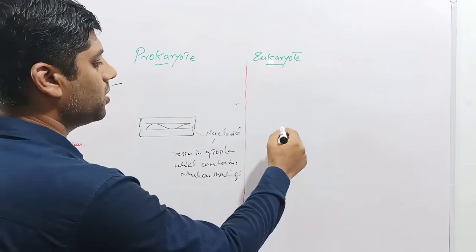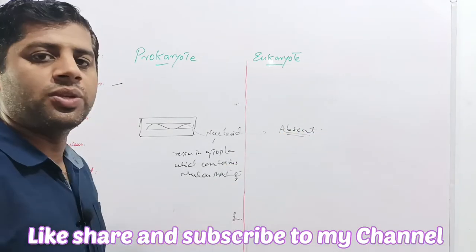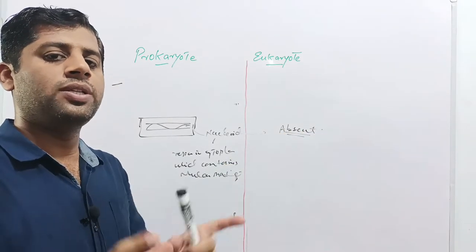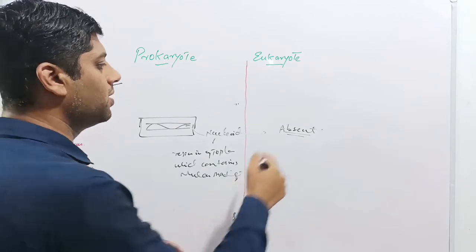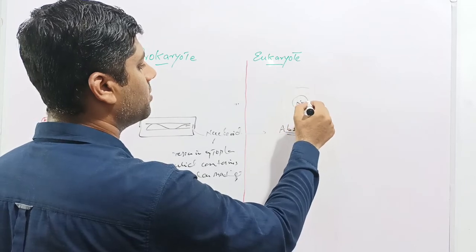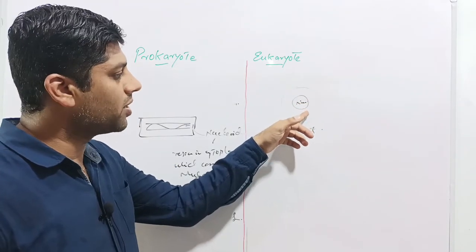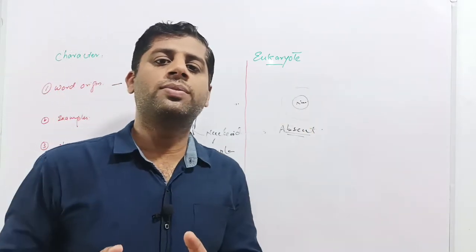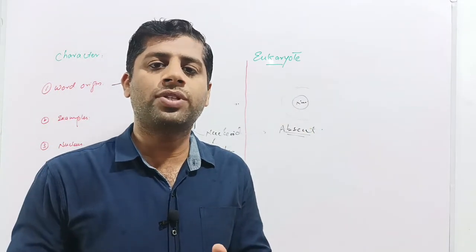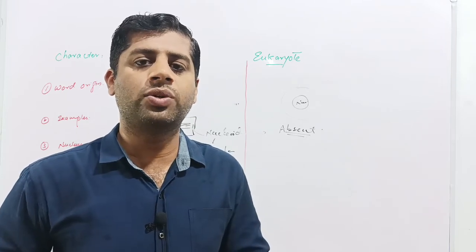And obviously this nucleoid is absent in eukaryotes, because the nuclear contents and genetic material in eukaryotes are enclosed in the nuclear membrane. These are present in the well-developed nucleus. For example, this is an animal cell, so all the nuclear contents are present in this nucleus. The nucleus and nuclear membrane separate the nuclear contents from the cytoplasm. There is a double-layered nuclear membrane in eukaryotes.